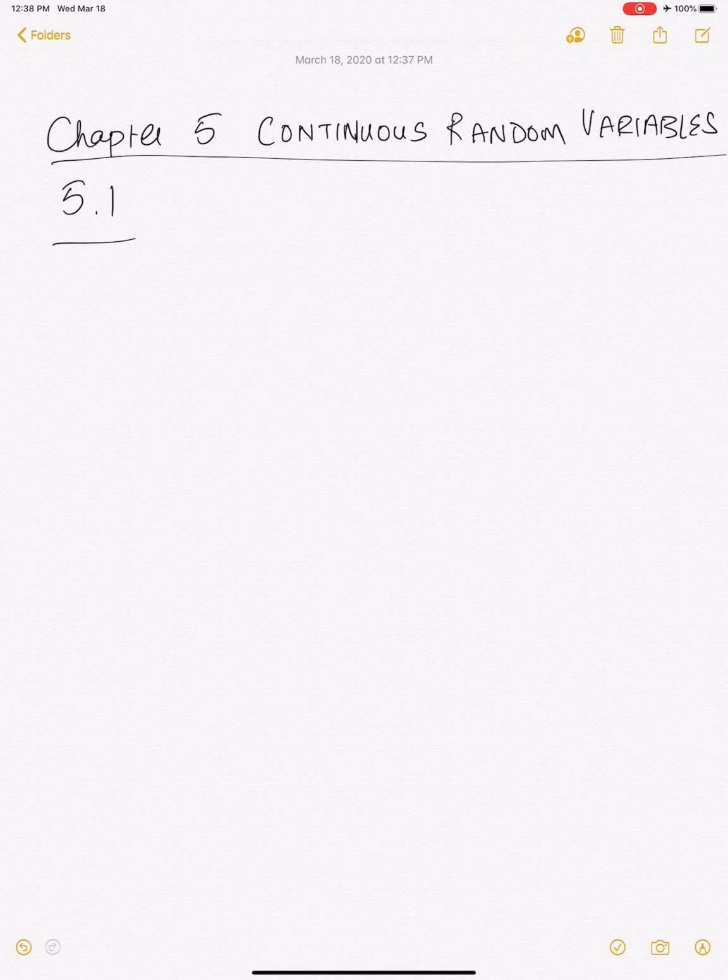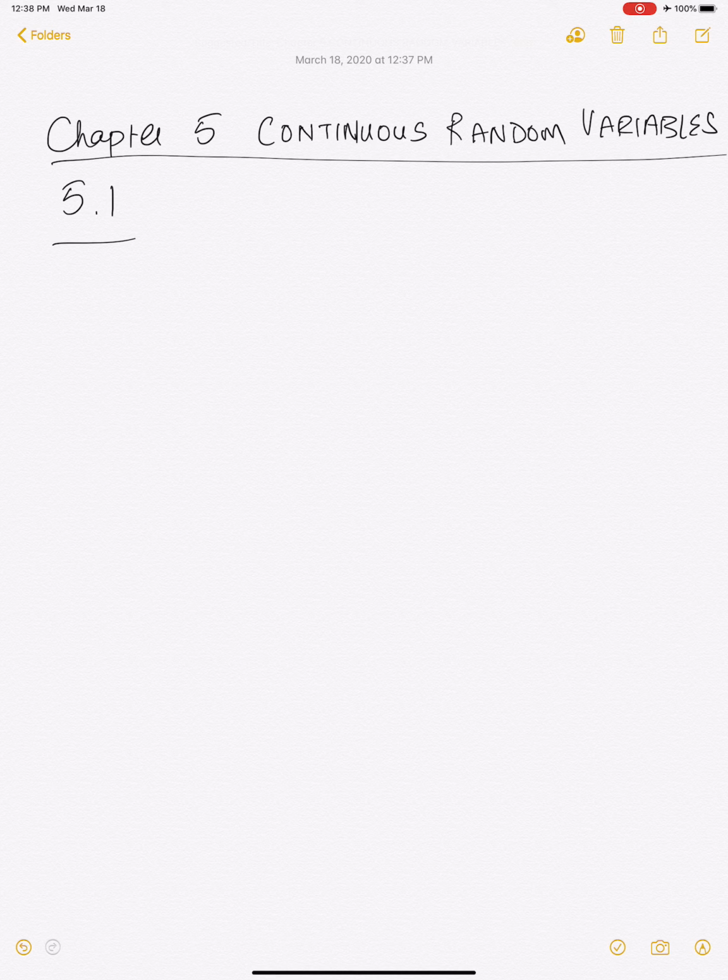Okay? So you all know what discrete random variables are. They're functions on the sample space whose range is a discrete set. So you have a countable set that is the range of the random variable. In this case, what we're going to look at is situations where the range of the random variable is uncountable. Okay, so what is a continuous random variable? A continuous random variable, you have that the range of the random variable is an uncountable set.